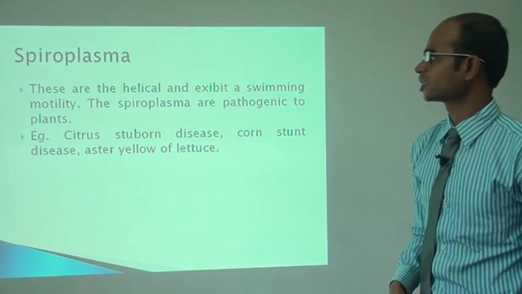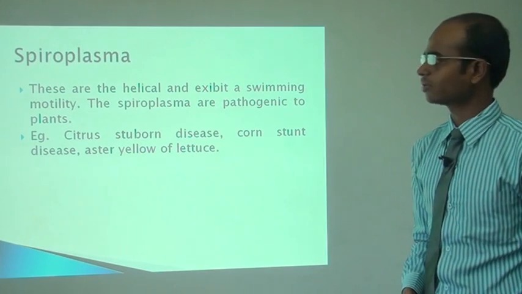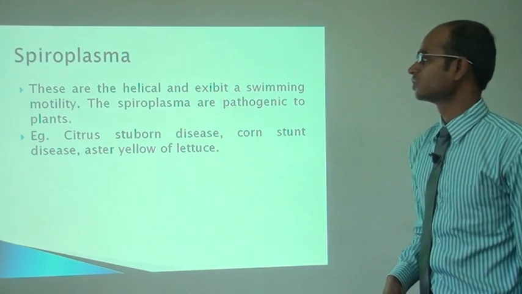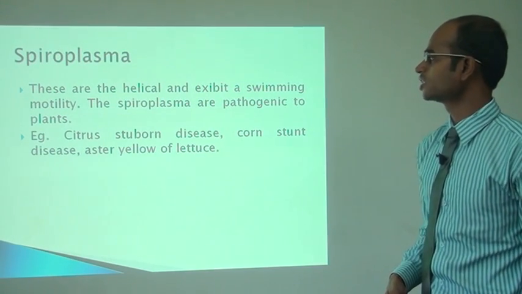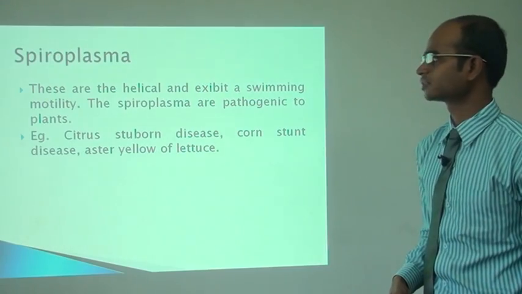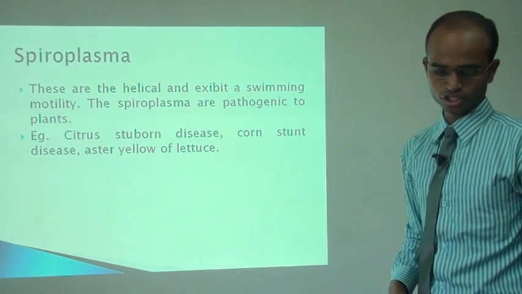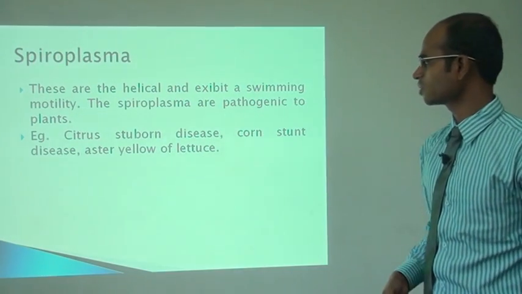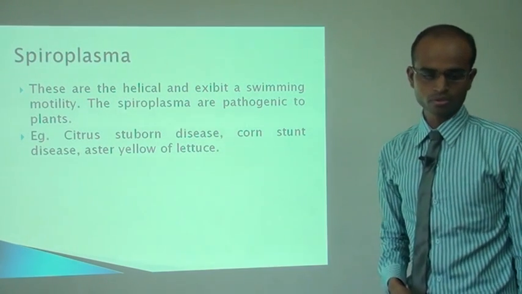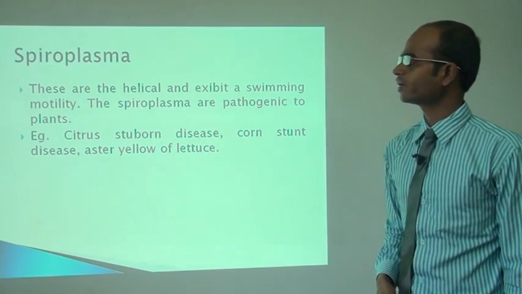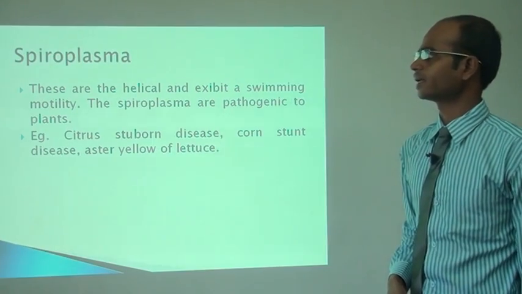Now what is spiroplasma? These are also cell wall-less organisms and prokaryotes. They are helical and exhibit swimming motility. Spiroplasmas are pathogenic to plants. These are examples of diseases caused by spiroplasma: citrus stubborn disease, corn stunt disease, aster yellows of lettuce. So we have discussed prokaryotes including spiroplasma, mycoplasma, and bacteria. Thank you.